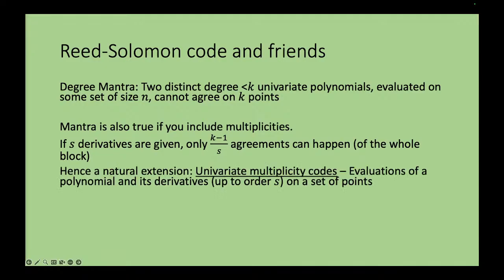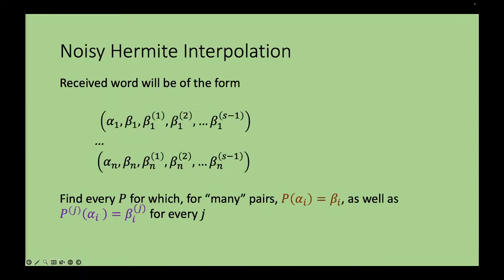So this lets us define what we call the univariate multiplicity code, which is identical to the Reed-Solomon code, except that at each point you not just give the evaluation, but you also give the derivatives, up to some parameter. There's a folding parameter called S. You give up to the S-th derivative over there. And that determines the distance and rate.